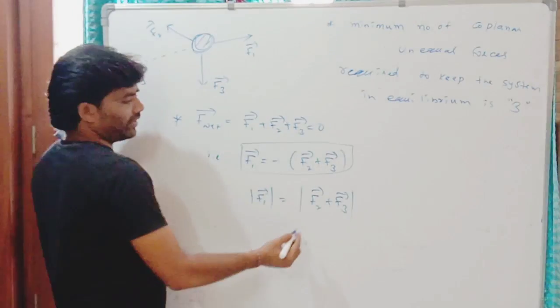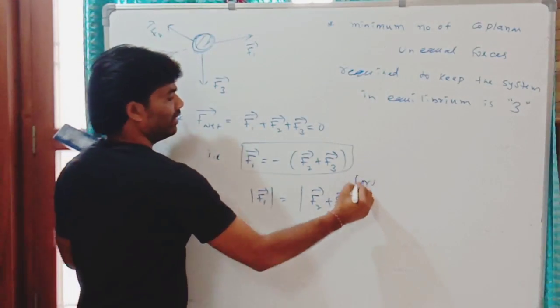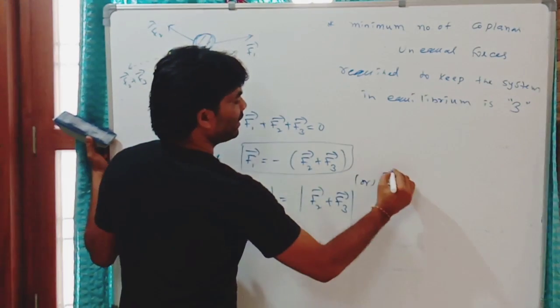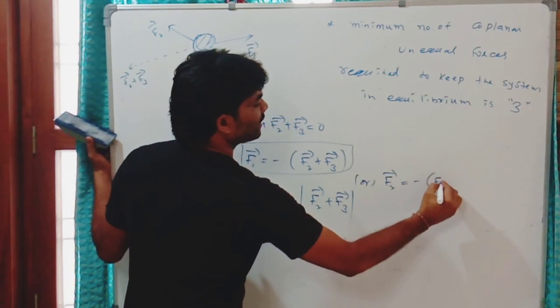Or else you can write F2 is equal to minus of (F1 plus F3).